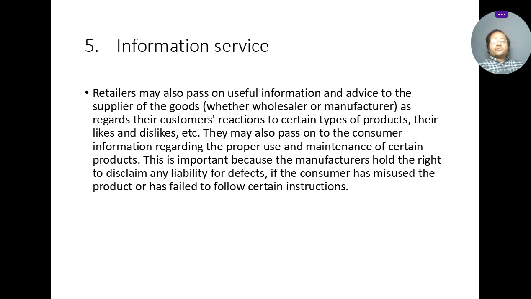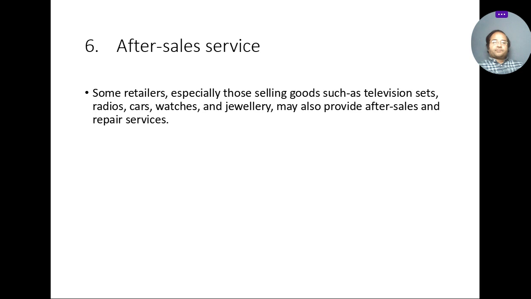This is important because manufacturers hold the right to disclaim any liability for defects if the consumer has misused the product or has failed to follow certain instructions. So the retailer provides customer feedback to the manufacturers, and accordingly the manufacturers change the product if customers give negative feedback.